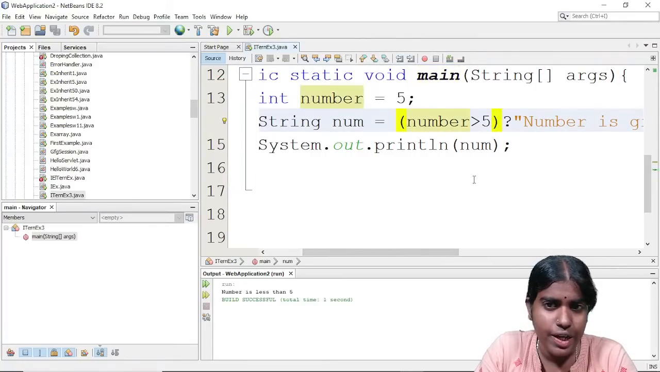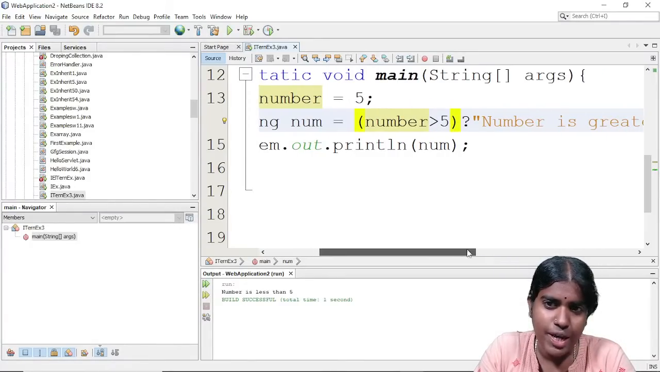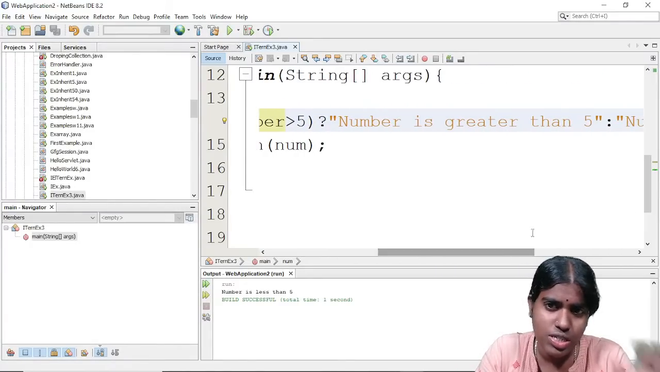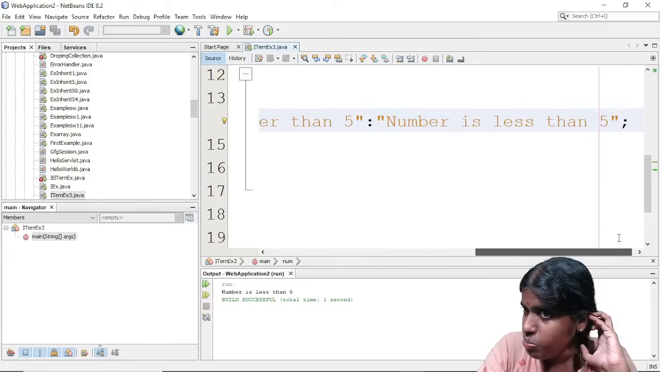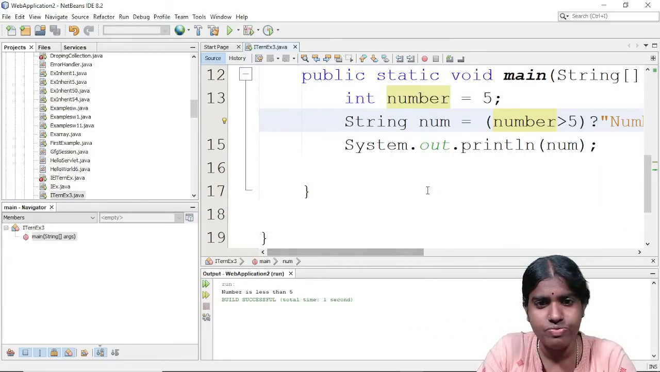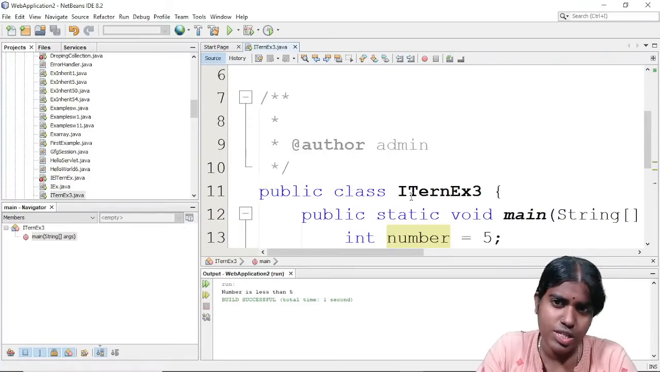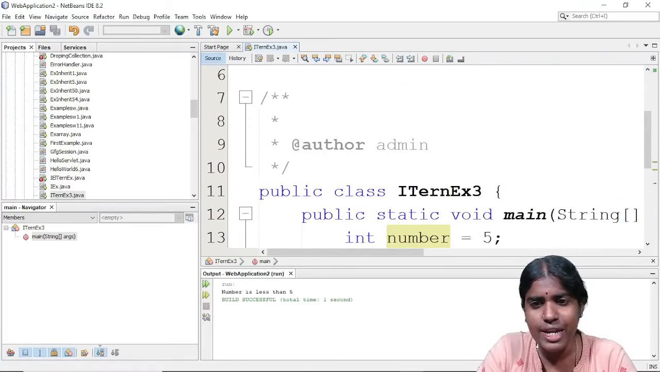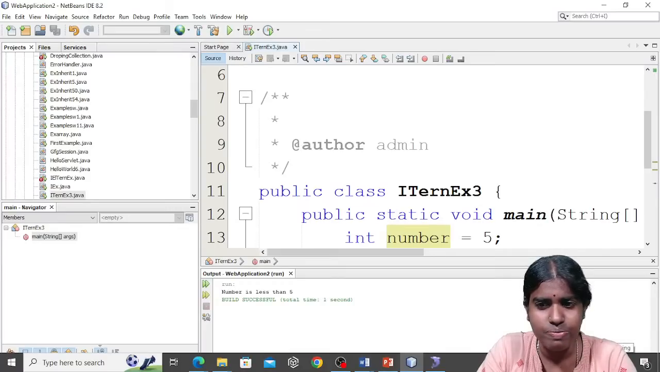So string number equal to, firstly I am just checking for some expression. So number is greater than 5. So firstly I am checking for some expression. Question mark, the first statement will be executed, colon, the else part will be executed. Clear with this? So what is the use of going for this kind of decision making statement? This is an example of ternary operator.